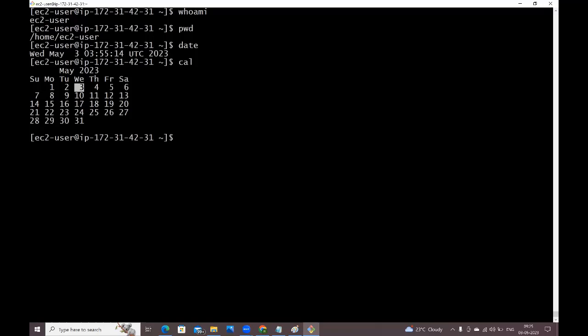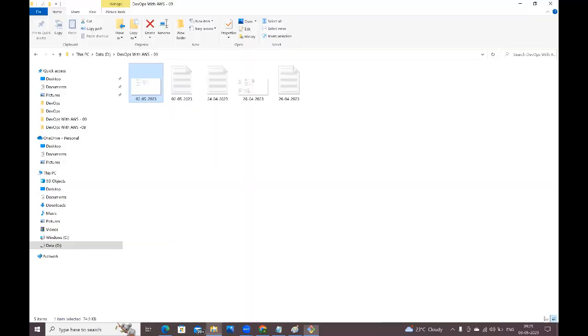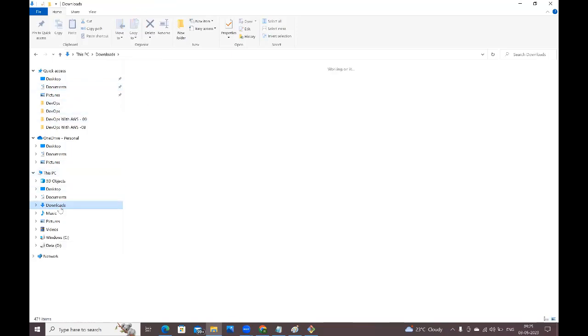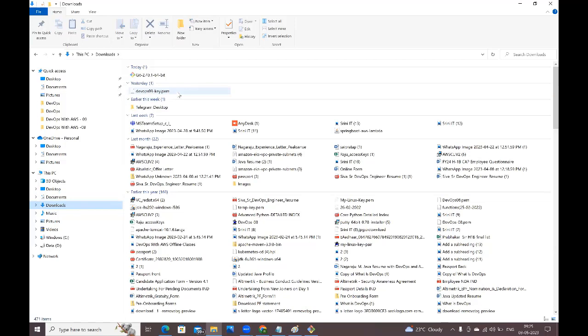Fine. So now I want to connect from PuTTY. Yesterday I told that if you want to connect from PuTTY, compulsorily you should have a .ppk file. But what file do we have here? A .pem file is available. .ppk is not available. But still we can create a .ppk file from this .pem file.